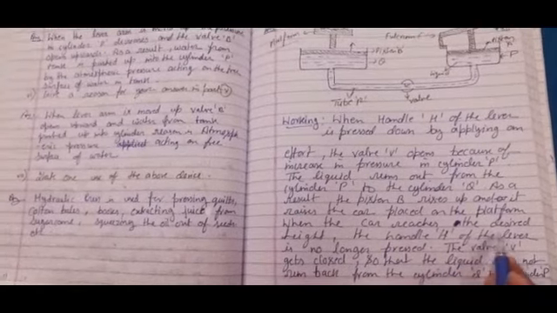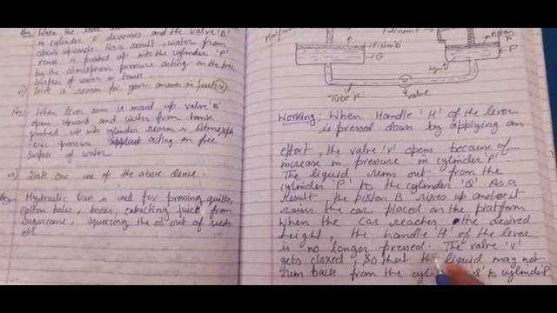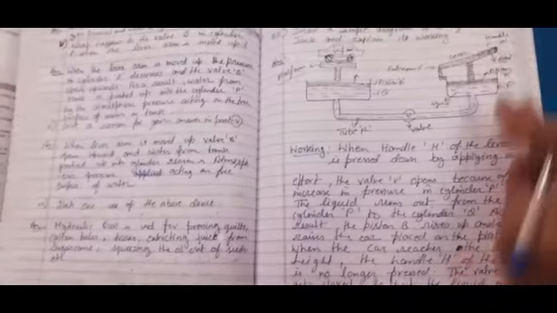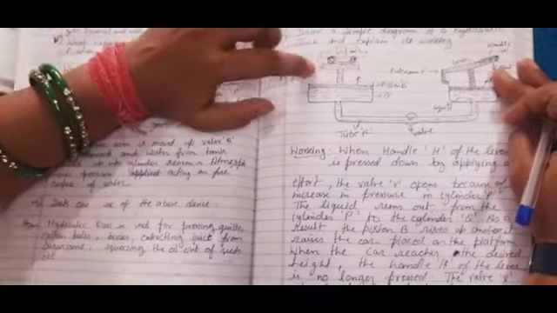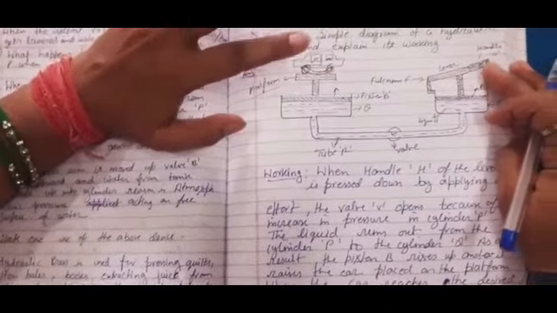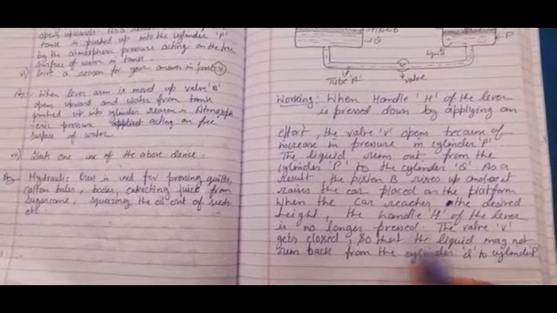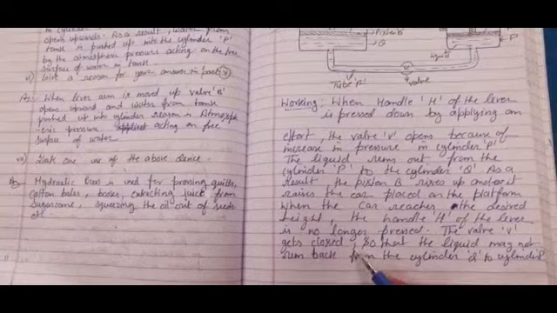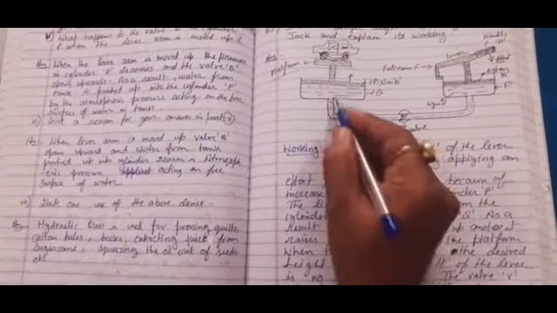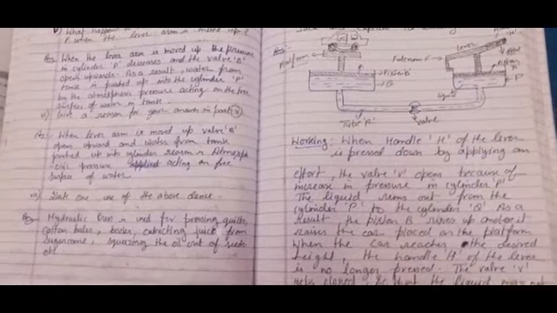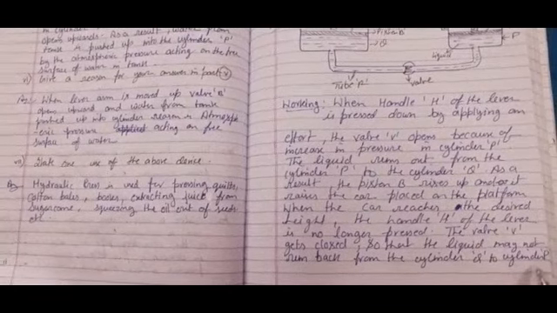As a result, the piston B rises up and it raises the car placed on the platform. When the car reaches the desired height, the handle H of the lever is no longer pressed. We will leave the handle. We press it until we see that the car should be lifted up to this place, then we stop pressing it. The valve B gets closed again, so that the liquid may not run back from the cylinder Q to cylinder P.